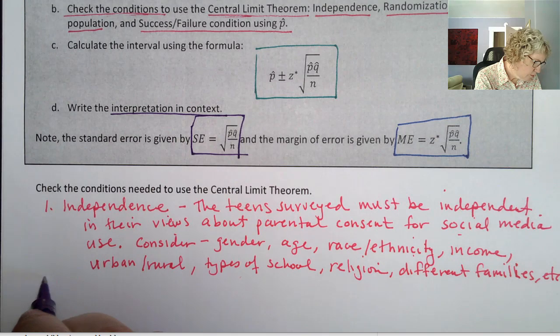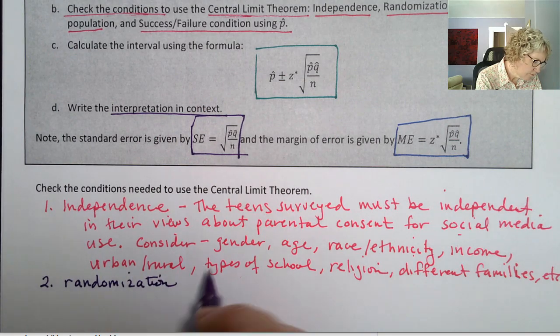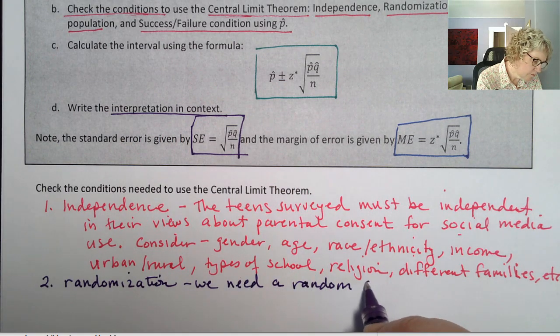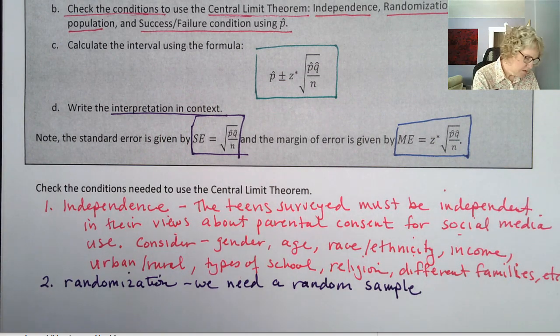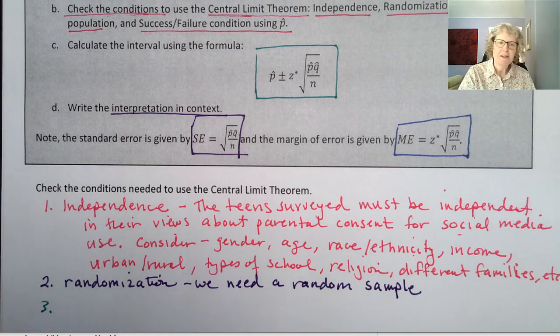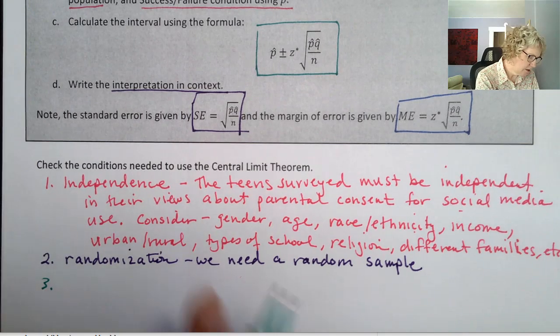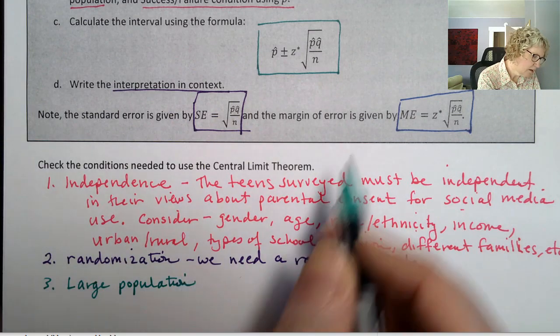And then number 2 is randomization, so it also has to be a random sample. We need a random sample. Okay, that one's nice. I like that one. Very easy. Number 3 is large population.